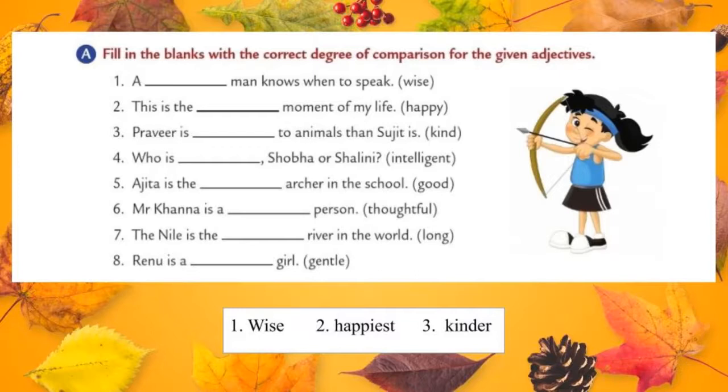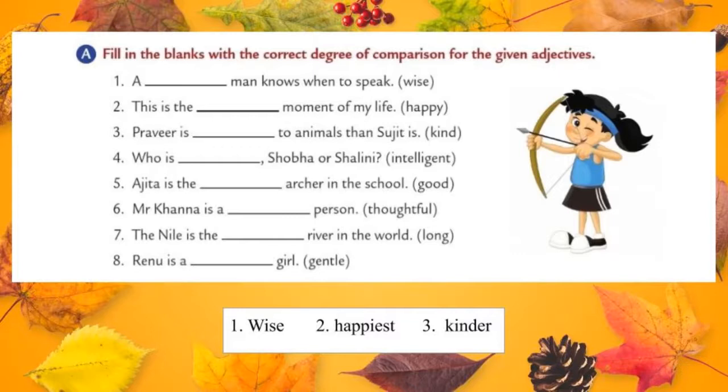Let's move to the second one. This is the dash moment of my life. The given adjective is happy. So that particular moment is compared with all other moments in our life. So the given word we have to change to superlative degree. This is the happiest moment of my life. What we should do? We should remove the last letter and add iest to form superlative. One more thing. The keyword the is used. This is the happiest moment of my life.